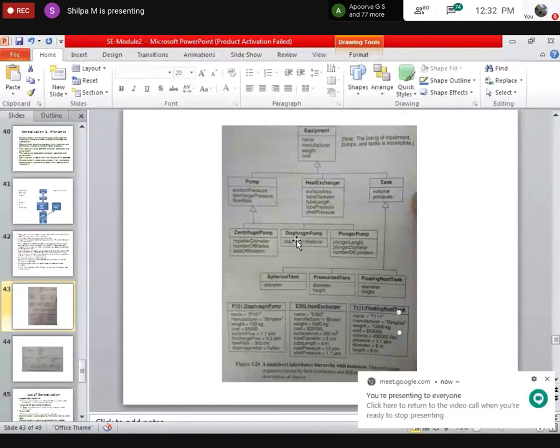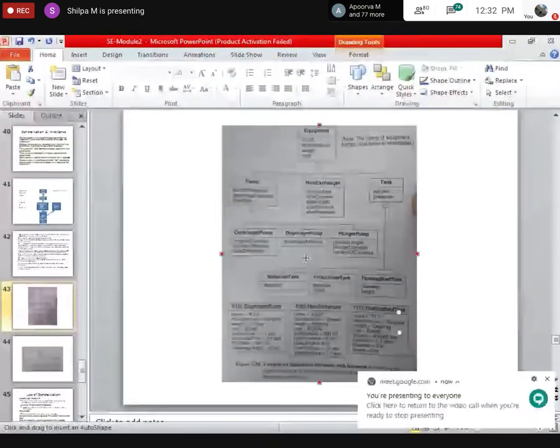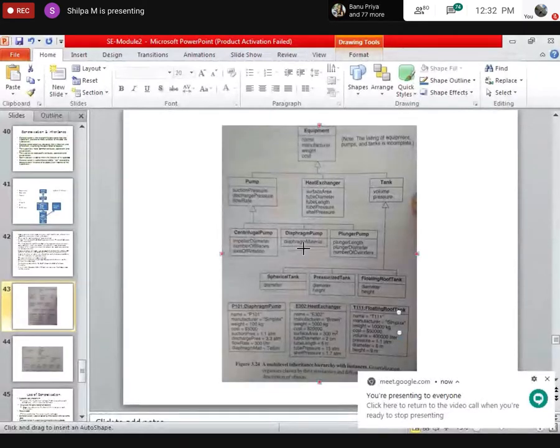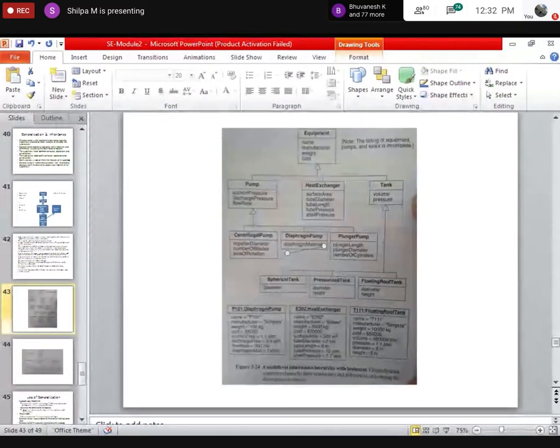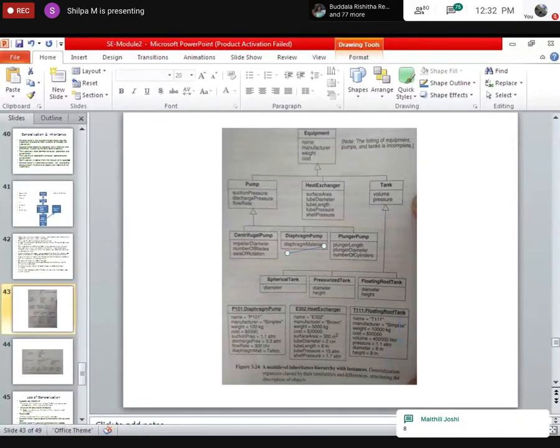How many attributes does this diaphragm pump have? It's for both of you, Maithili and Medini. 8.